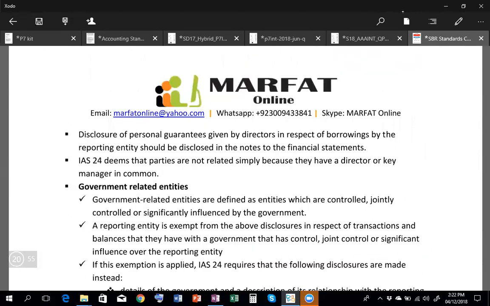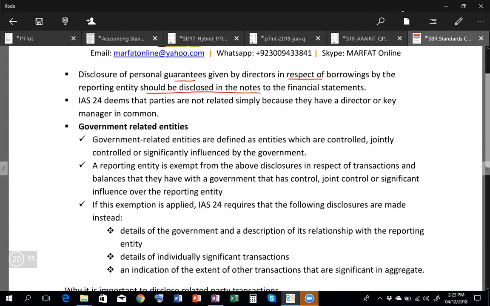So what is actually the standard? If you are having related party transactions, transactions with the related parties, then they should be disclosed irrespective of the amounts. Whatever the amounts are, they should be disclosed. Similarly, personal guarantees given by the directors in respect of borrowings by the reporting entity should be disclosed. For example, if I'm the director of the company and I'm giving a personal guarantee on the company's loan, then that should be disclosed as well.